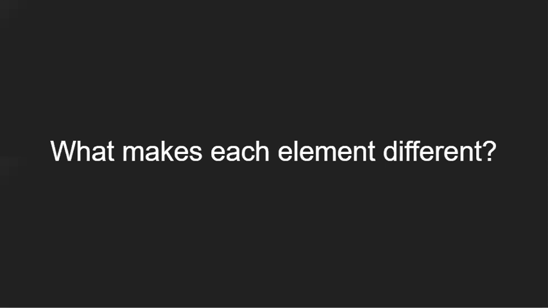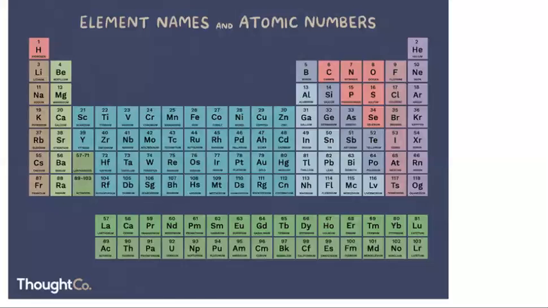And here we have a question: what makes each element different? So the answer is atomic number. As we all know, atomic number is defined as the number of protons present in the nucleus of any atom. And the number of protons in an atom is unique to each element. This is the periodic table. In the periodic table, every element has a different atomic number.